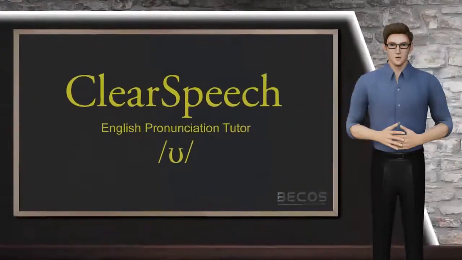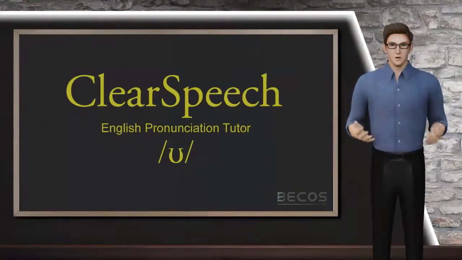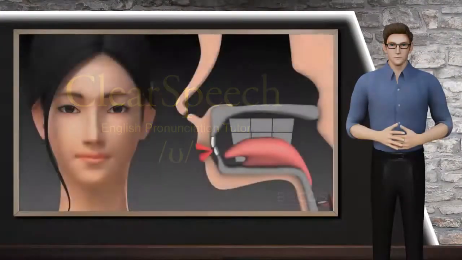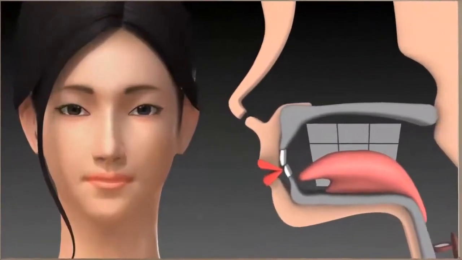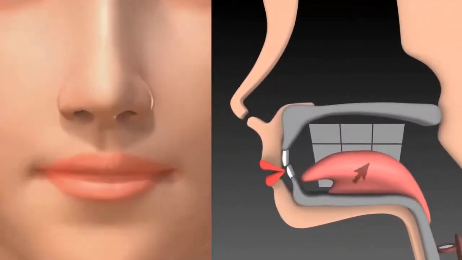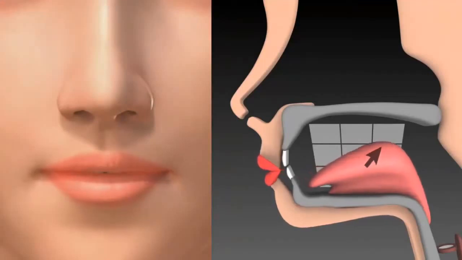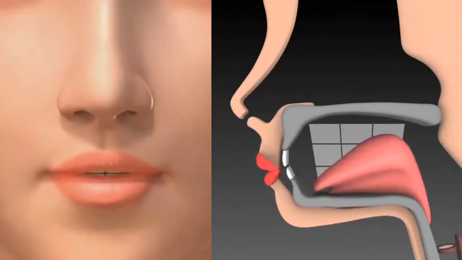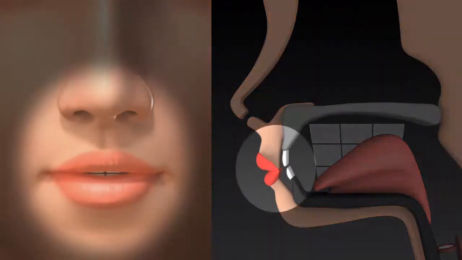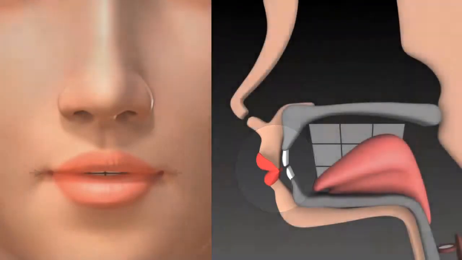Today, we are going to learn about the vowel sound in the word hook. It is produced by positioning the tongue back and high in the mouth. The jaw is in an almost closed position. The lips are rounded with the corners of the mouth slightly pushed together. The sound is lax, so it is short in duration, just like this.